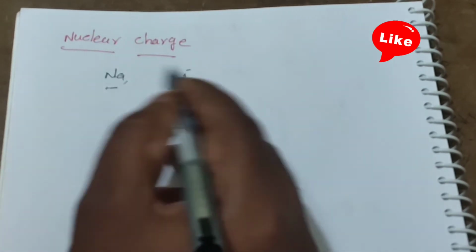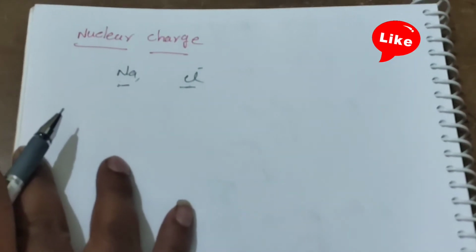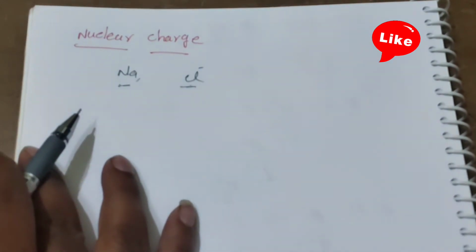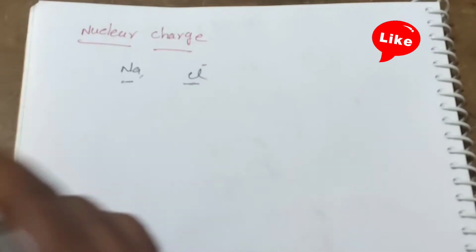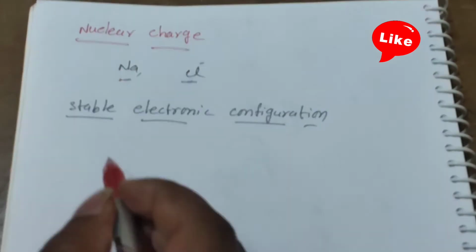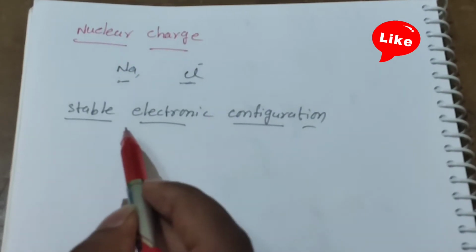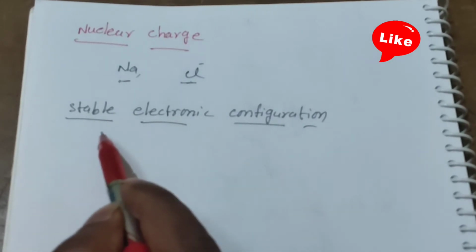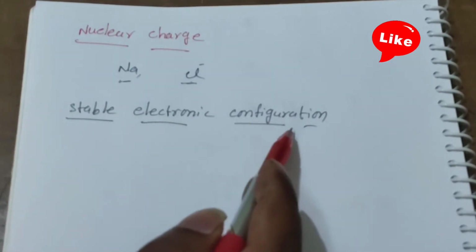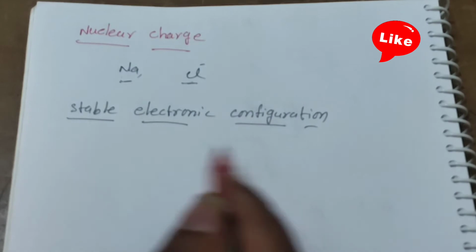So this is about the next factor. The next one is stable electronic configuration. The fully filled electronic configuration is more stable than the half-filled electronic configuration, and the half-filled electronic configuration is more stable than the remaining ones.